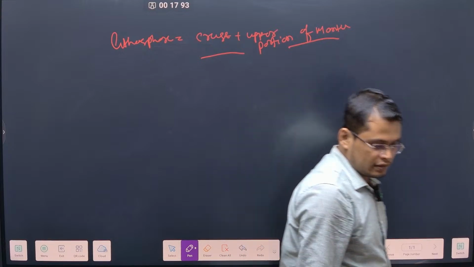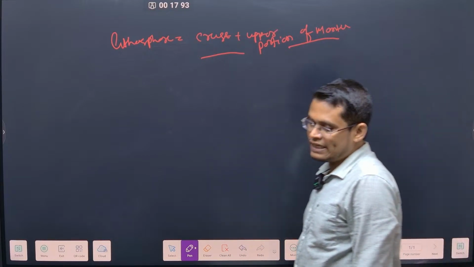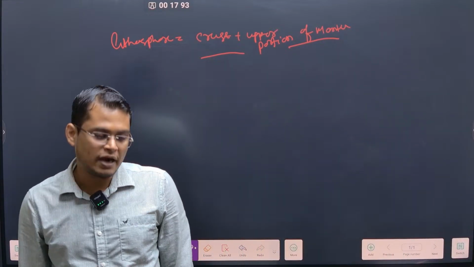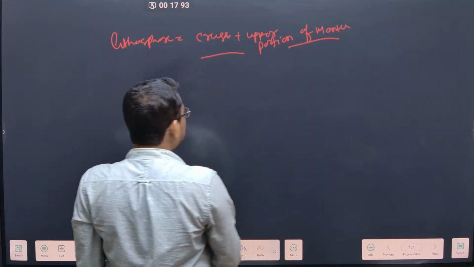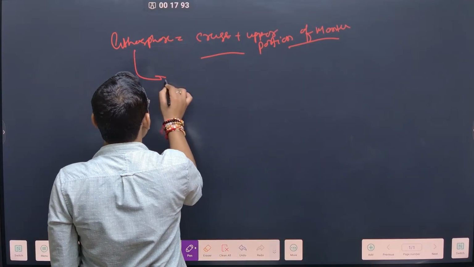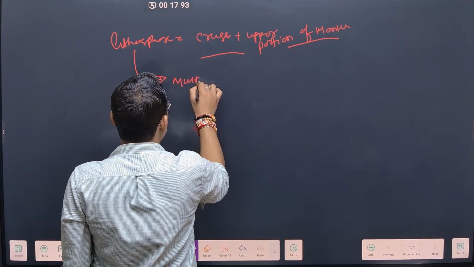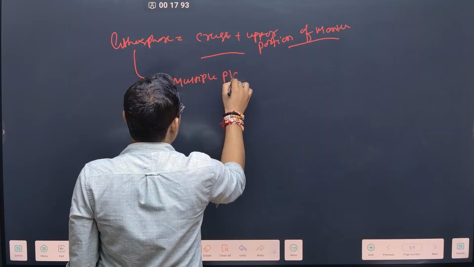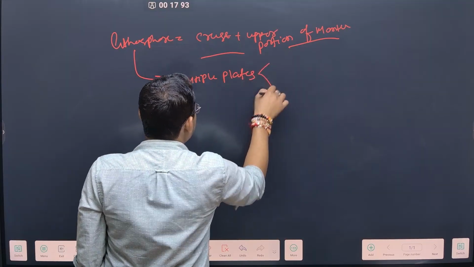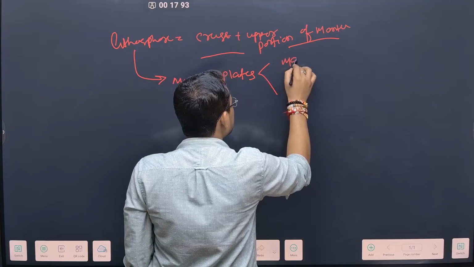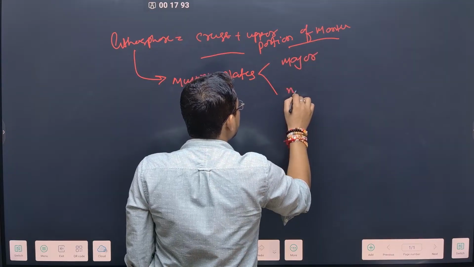The lithosphere is not a single block, rather it is divided into multiple plates, and these plates can be major plates and these plates can be minor plates.